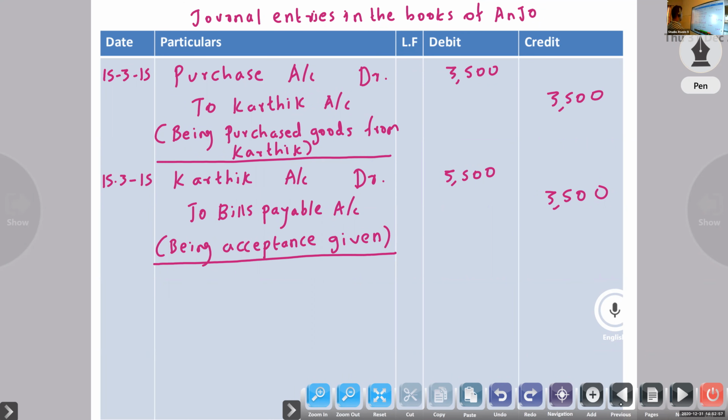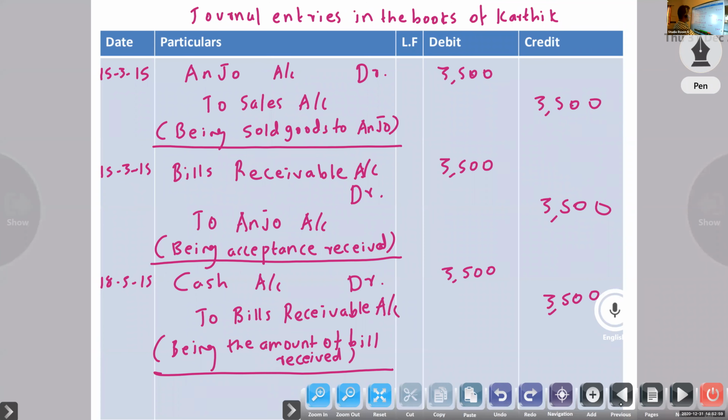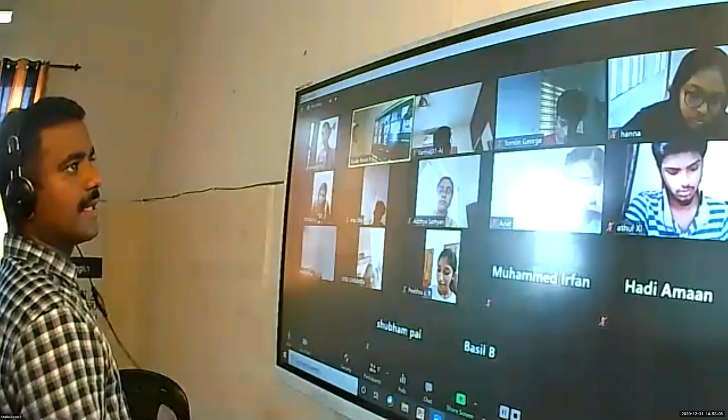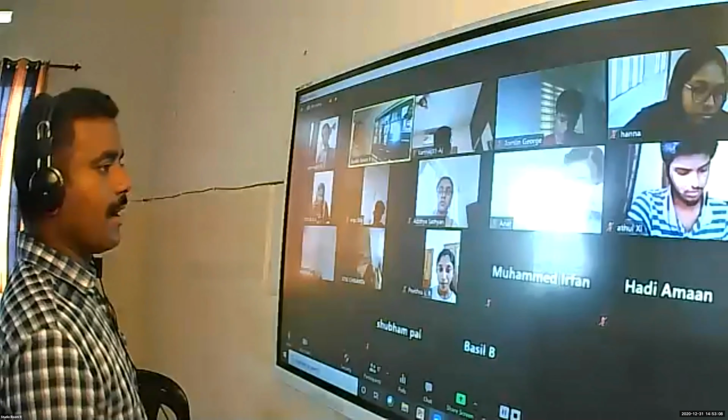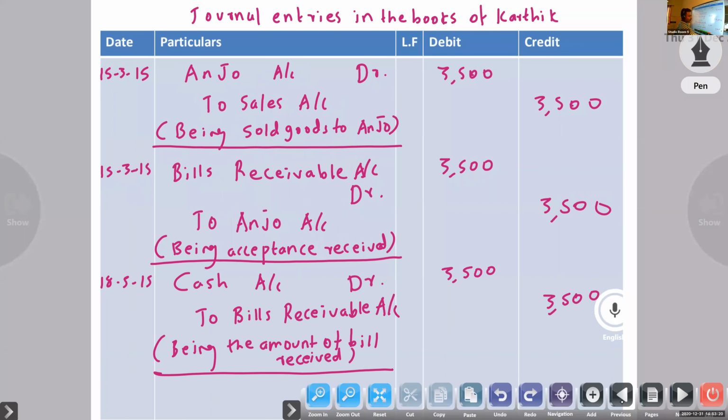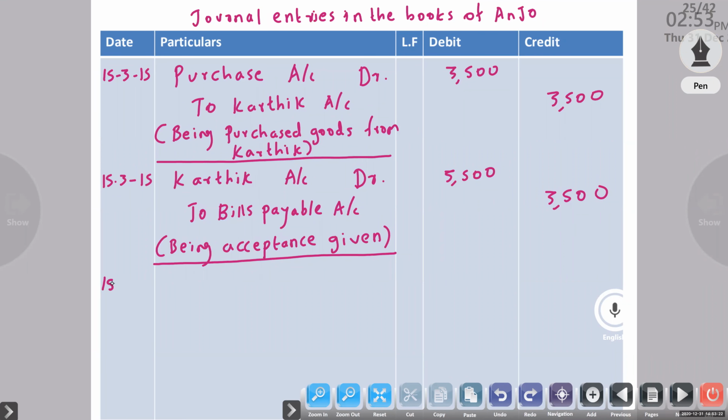Then already we wrote in the books of drawer at the time of maturity. Now in the books of drawee, at the time of maturity, bills payable account debtor to cash account. Two-month bills payable account debtor to cash account.